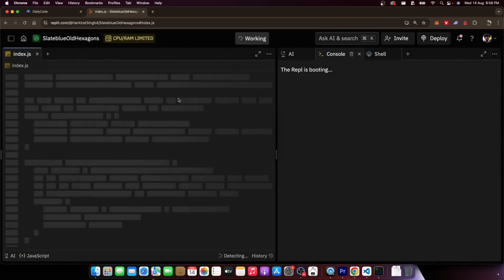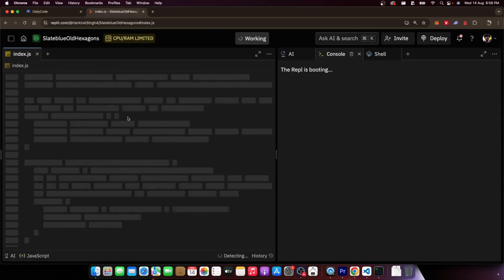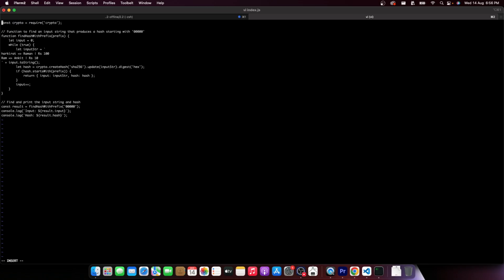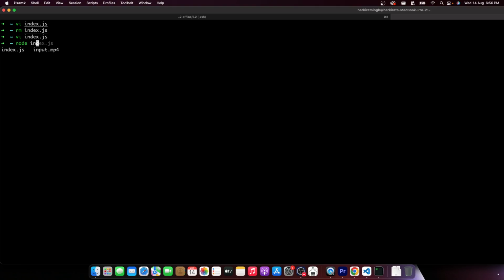Let me paste this. Oh wow, Replit is down, or my internet is. No, Replit is down. That's fine. Let me run it locally just to show you. This is the code that I had written. If I run it, it still does what it's supposed to do.